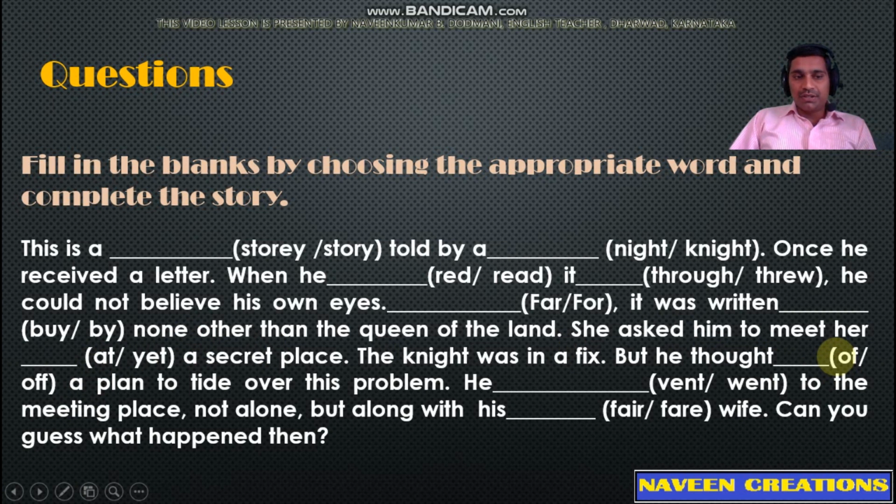The next bracket is having the words of or off. We can find the words vent or went in the next bracket. The last bracket has the words fair or fare.